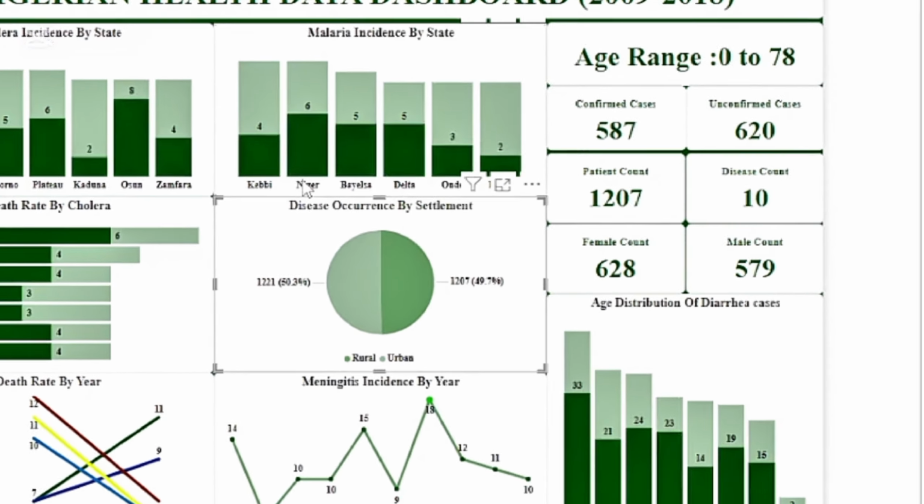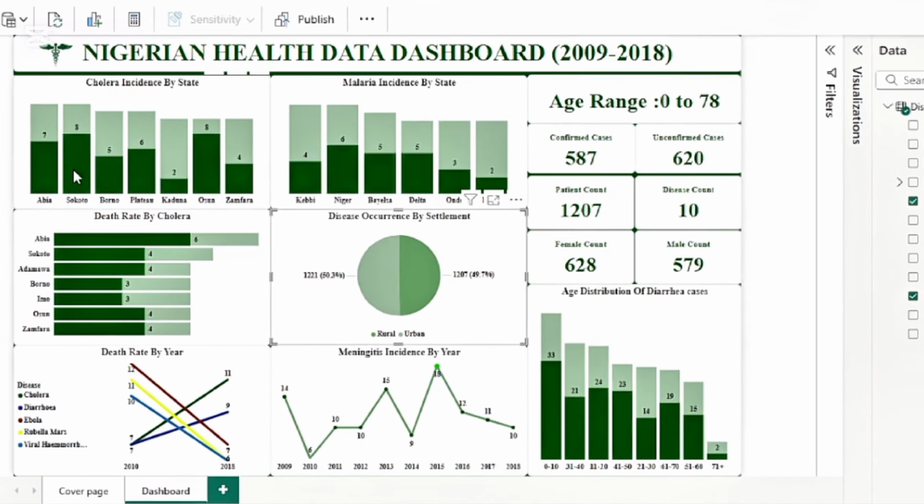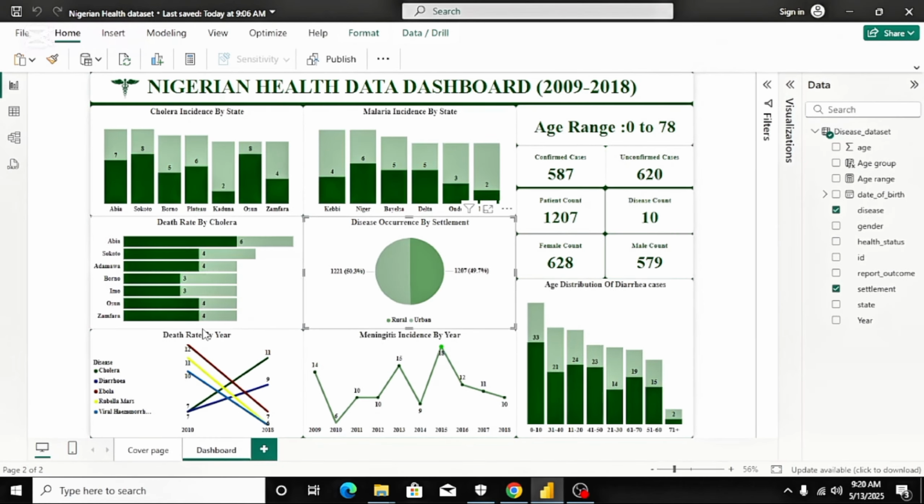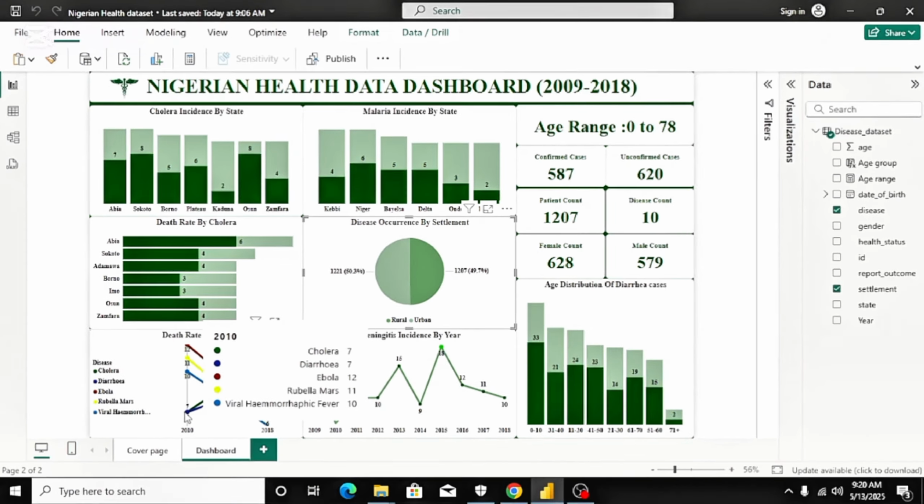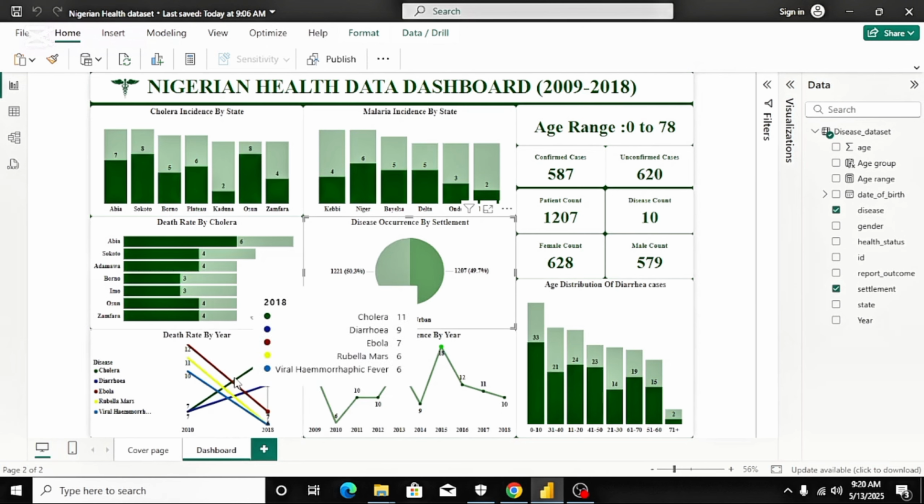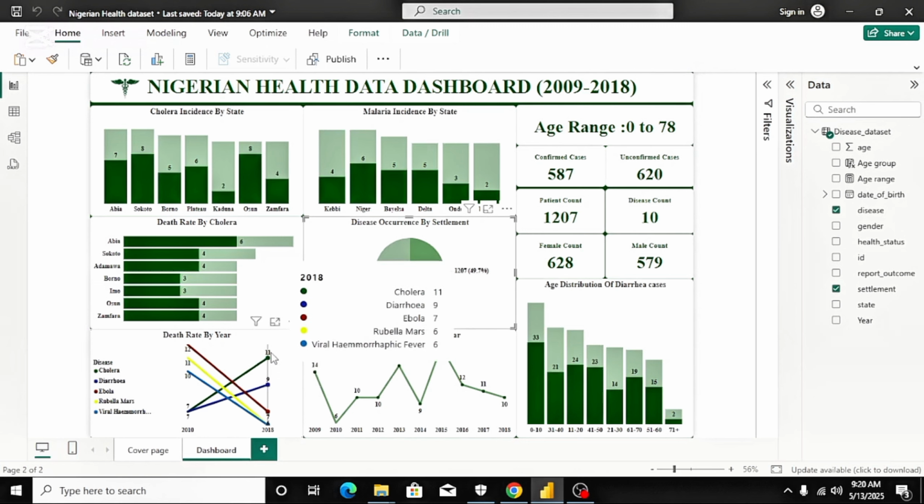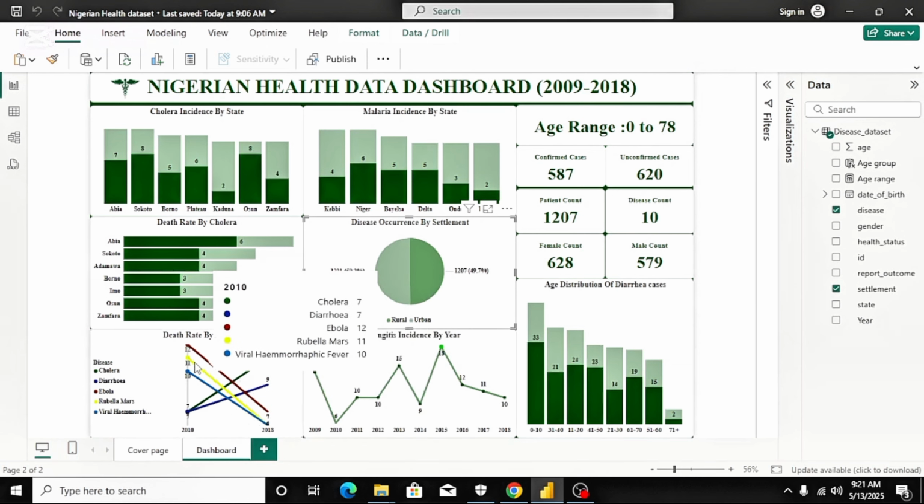We can also see that the death rate by year, comparing 2010 and 2018, has changed. Looking at the death rate by year, at first we realized that cholera had the highest death rate in 2010. But now in the urban area, we can see that Ebola actually has the highest death rate, whereas in 2018, cholera has the highest death rate in the urban settlement area. So with this, we can see exactly what happened. We can compare the rural and the urban area to check which of these settlement areas has more health issues than the other.